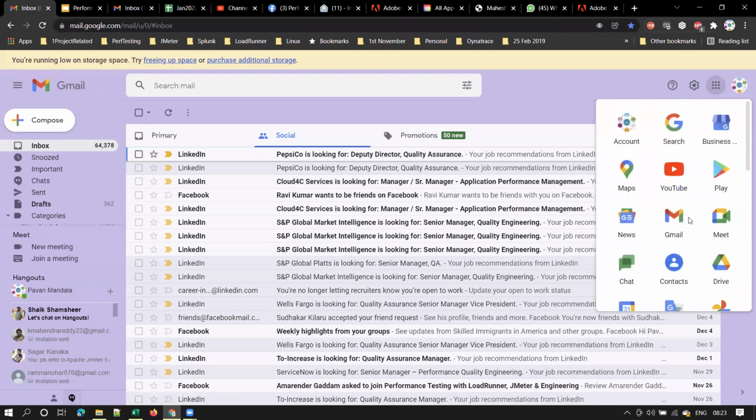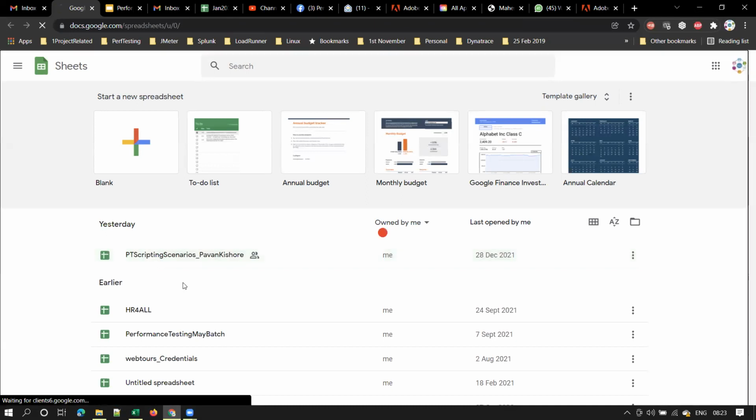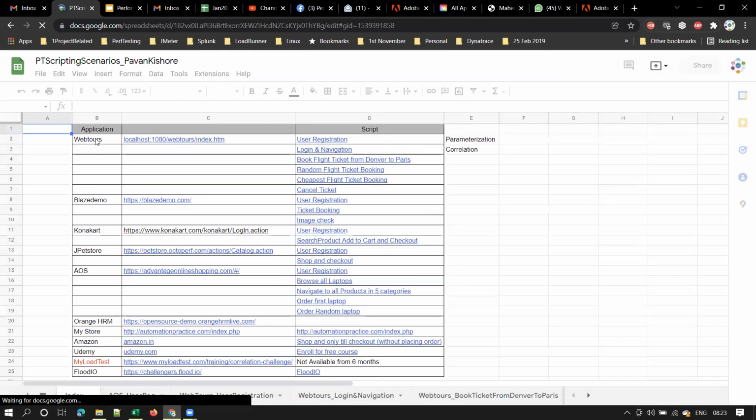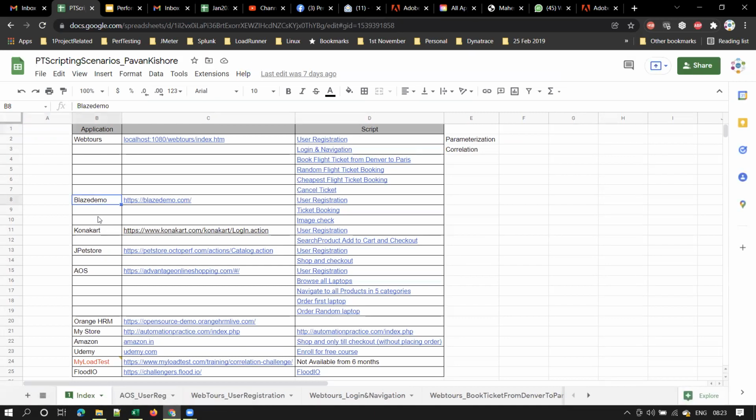Let me quickly show you the other applications that we will be using for scripting. These are the scripting scenarios and different applications that we'll be using. WebTools is only one of the sample applications. Apart from that, I will cover Blaze demo, Konacard, JPEG Store, AOS, and based on the time, I will cover Orange HRM and MyStore. These are sample applications, and these are real-time applications that I will be covering in scripting, as I explained previously.